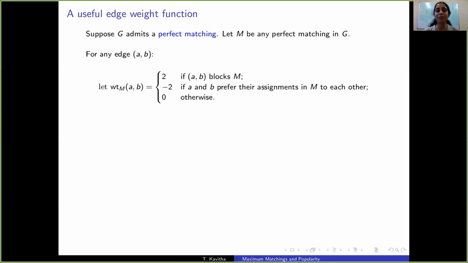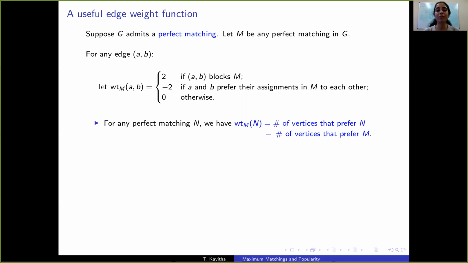Let's define this edge weight function, weight subscript M. So for any edge AB, the weight of AB under this edge weight function is the sum of the votes of the endpoints of the edge for each other relative to their assignments in M. So if the edge blocks M, the edge weight is 2. If both A and B prefer their assignments in M to each other, then the edge weight is -2, otherwise it is 0. So it follows from the definition of this edge weight function that for any perfect matching N, its weight under this edge weight function is the difference between the number of vertices that prefer N and the number that prefer M.